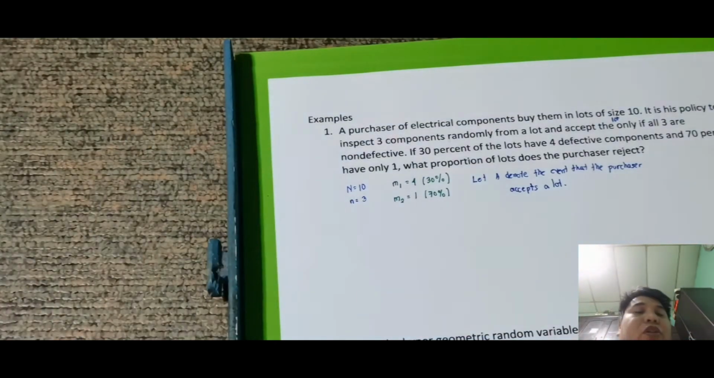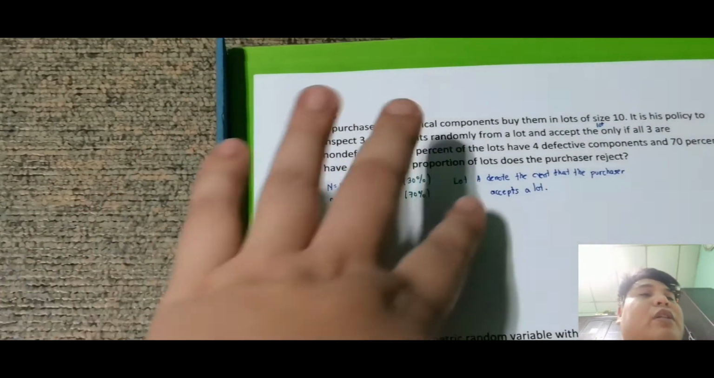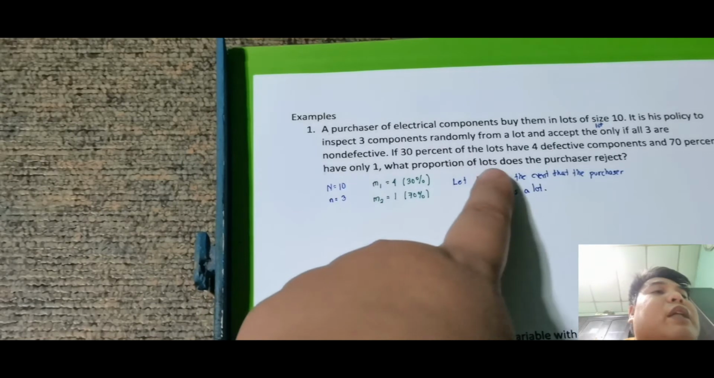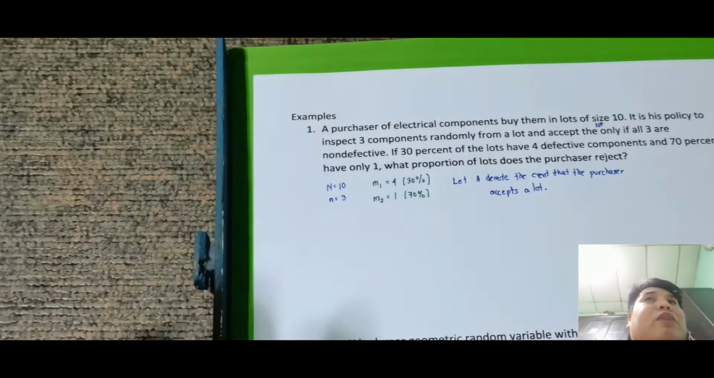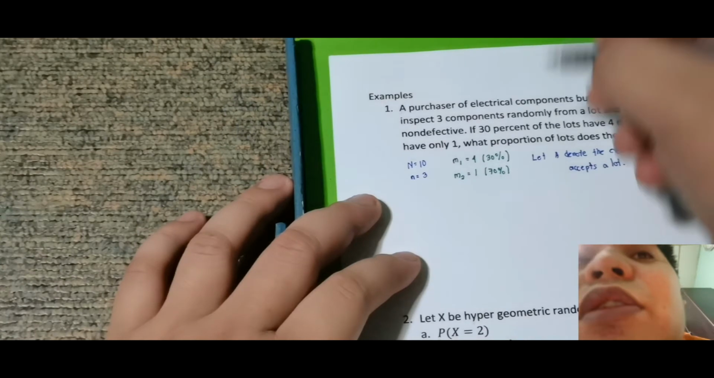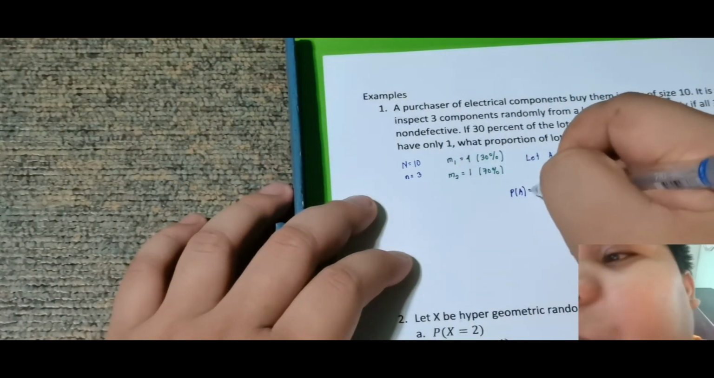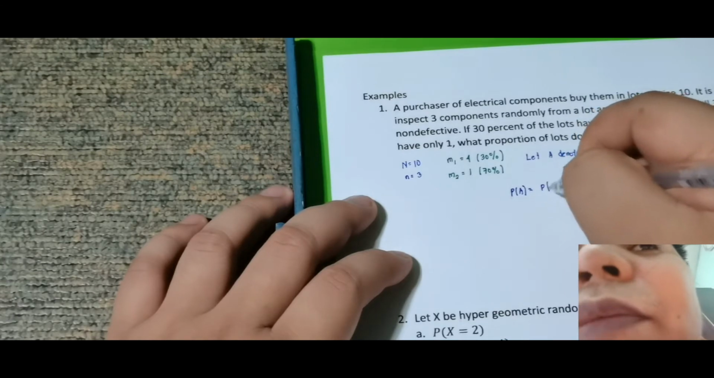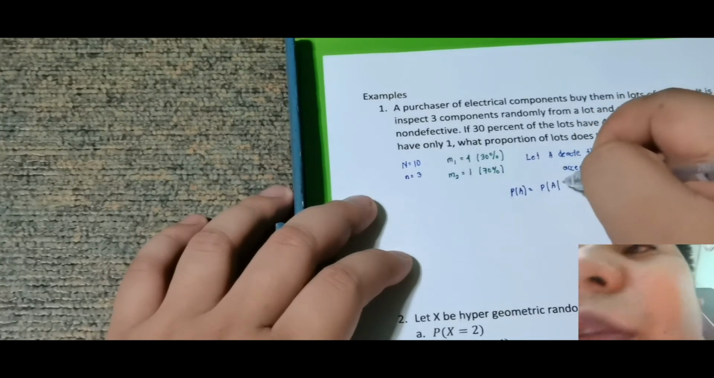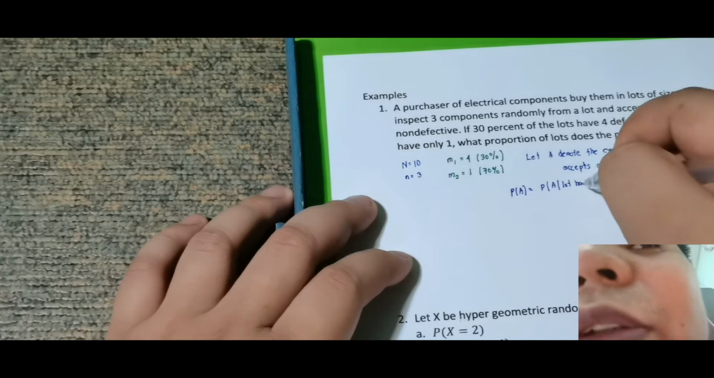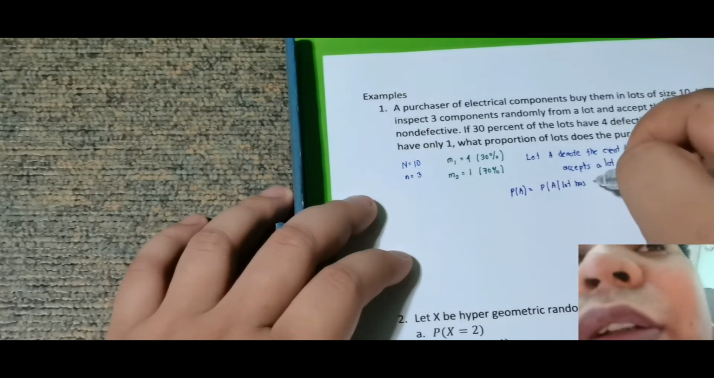Okay, accept a lot. So now, ano yung kinukuha natin na probability? Since A yung ngayon, what proportion of lot does the purchaser reject? So ito yung pwede natin i-apply yung conditioning natin. Since dalawa, ang kukunin ko is yung probability of A, which is equal sa probability of A such that yung lot has 4 defective.